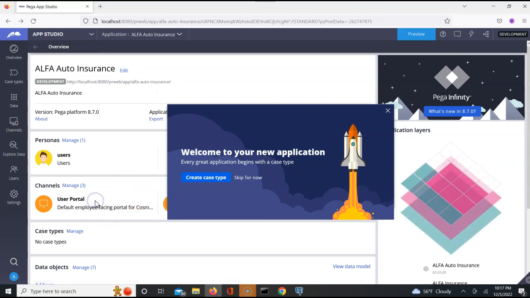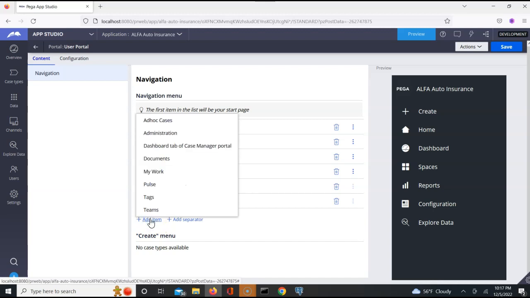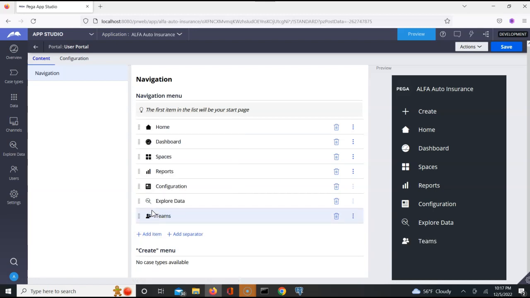Let's click on the user portal. I'm just adding the teams.